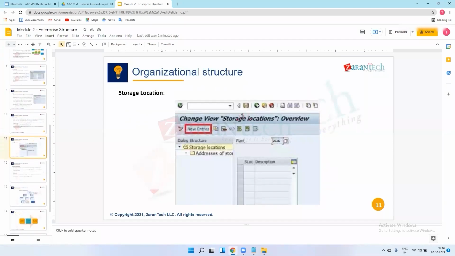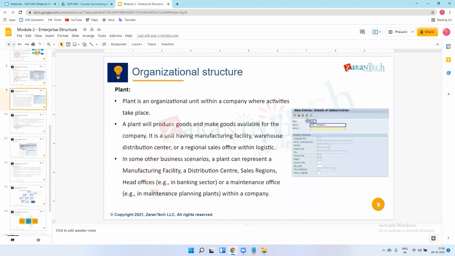So this is the screen where we create the storage locations. I just forgot to show you the screen as well. I will show you this practically in the next session. We will create the plant. There is the name of the plant, the language, and which city this plant is situated in. The country code, tax code, everything will be there.